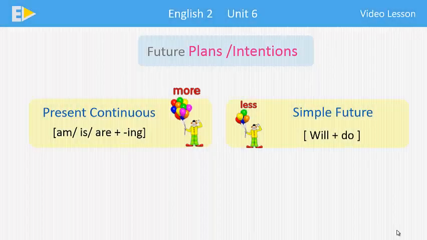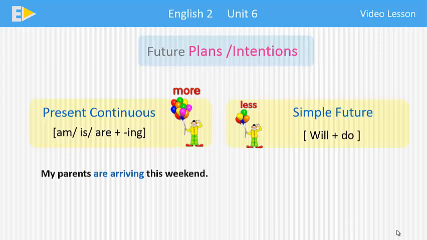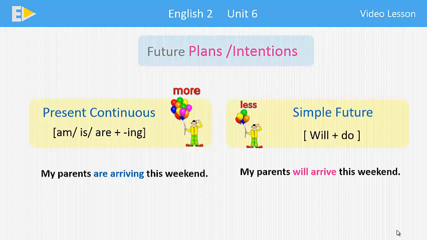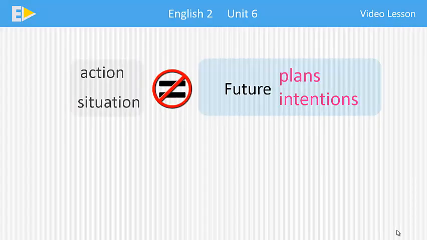In English, present continuous is more likely to be used to describe future plans or intentions, instead of simple future. We say my parents are arriving this weekend, much more than my parents will arrive this weekend, even though both of the two sentences are correct. We should note that, if the future event is not a part of our plan or intention, don't use present continuous to talk about it.